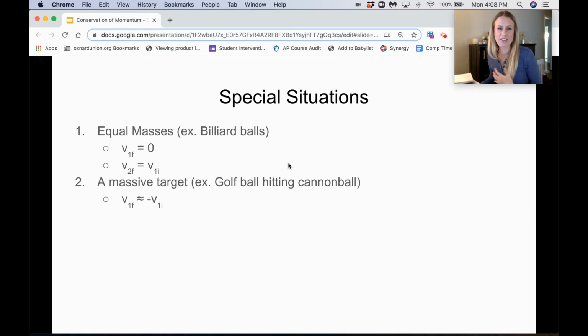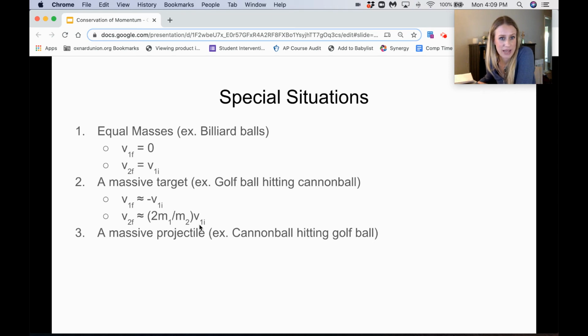This is just a simplification that we make as well. And then the velocity of the cannonball, final, will be equal to 2 times mass 1 over mass 2 times velocity 1 initial.